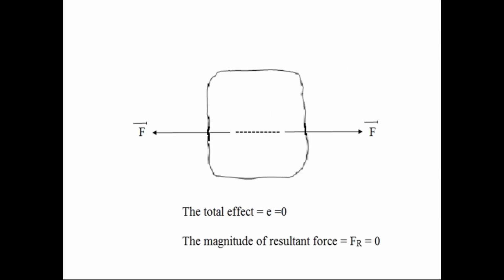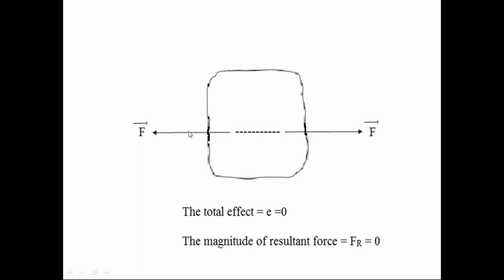Check this diagram. Here the rigid body is subjected to two collinear forces. We know that when the forces are acting on the same straight line, if the lines of action of forces lie on the same straight line, we call these forces collinear forces.